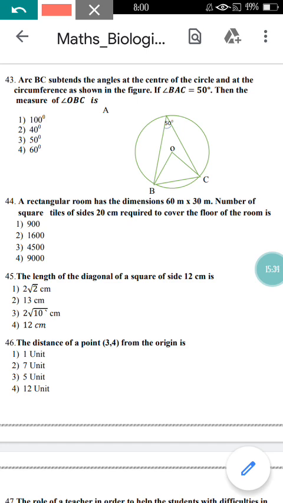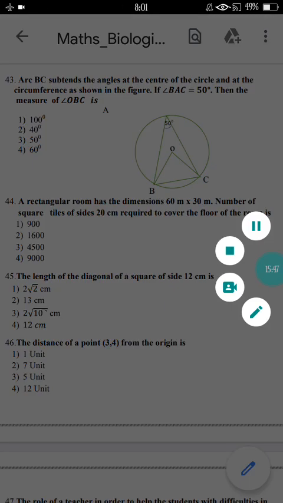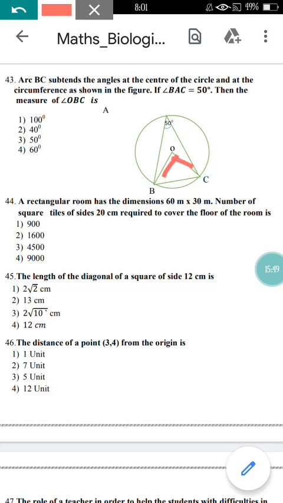In question number 43, they have given the angle BAC as 50 degrees, and they are asking to find the angle OBC. This angle they are asking to find. As you know, these two are the radius, which means it is going to make an isosceles triangle. Inside the isosceles triangle, the two angles will be the same, x and x we can assume. We just need to find the angle at O.